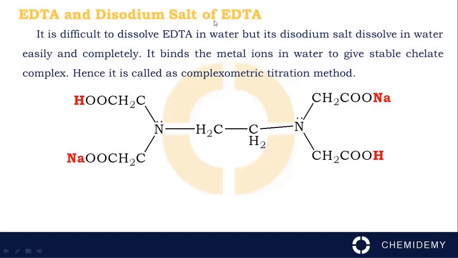EDTA and the disodium salt of EDTA: it is difficult to dissolve EDTA in water, but its disodium salt dissolves in water easily and completely. It binds the metal ions in water to give a stable chelate complex. Hence, it is called the complexometric titration method.